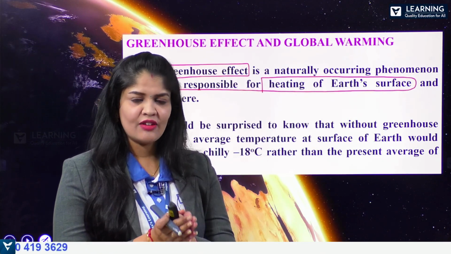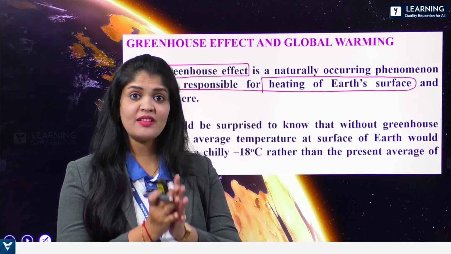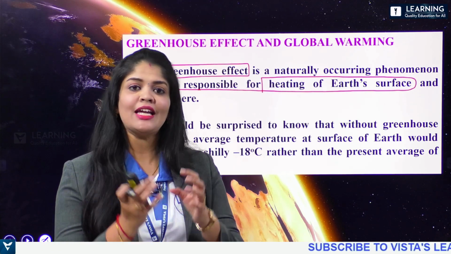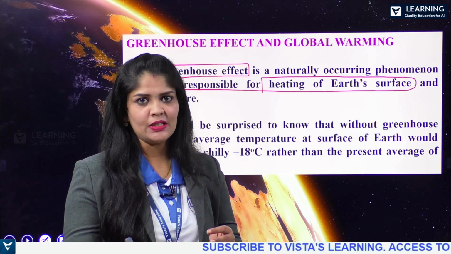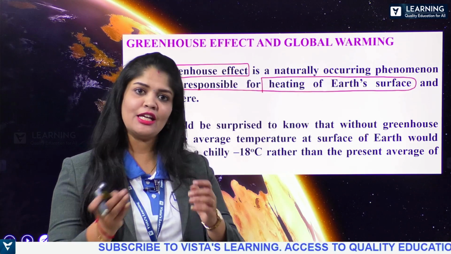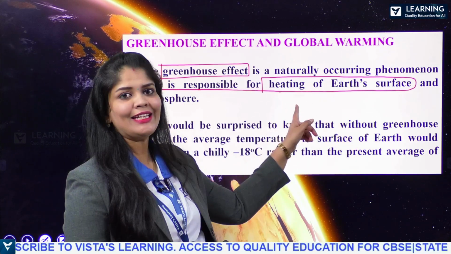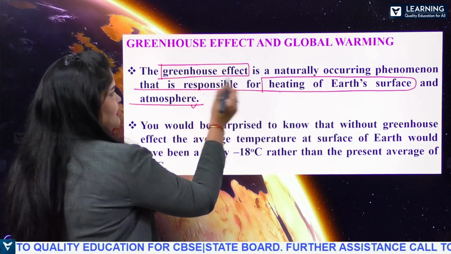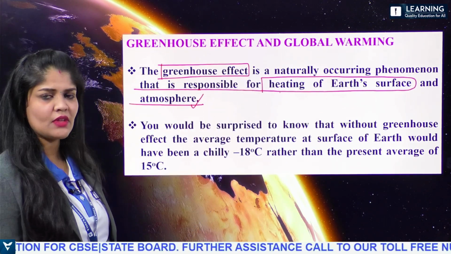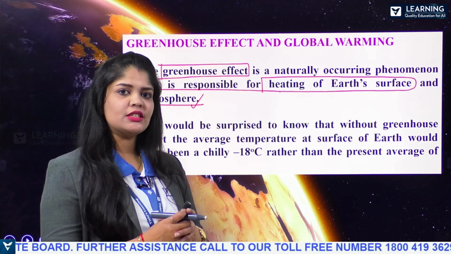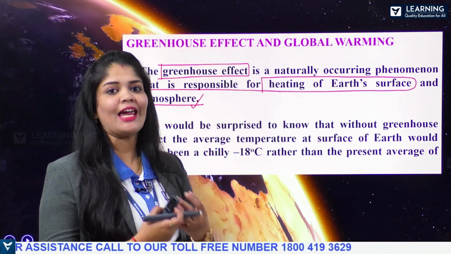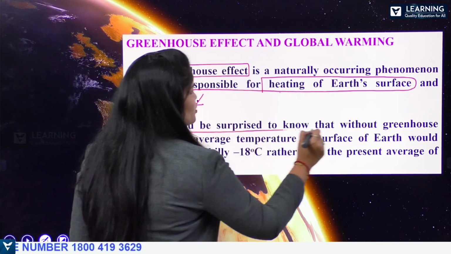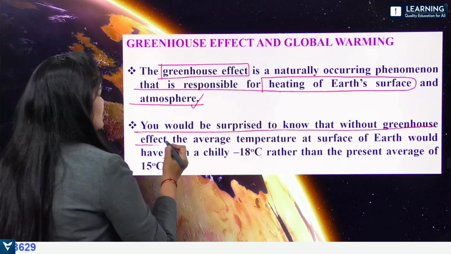In which case, the greenhouse is trapping the sunlight and therefore it is resulting in the warming up of the inside temperature that happens in the greenhouse. Here also there is a heating up of the earth's surface that is happening, and the atmosphere, that is earth's atmosphere. Now, how is the surface of the earth being heated up? Let's understand. You would be surprised to know that without greenhouse effect.